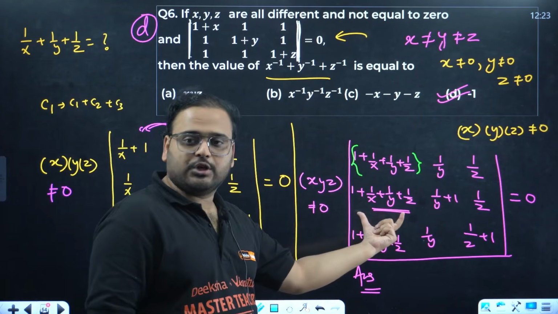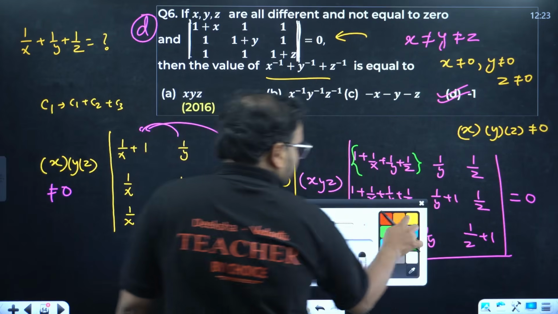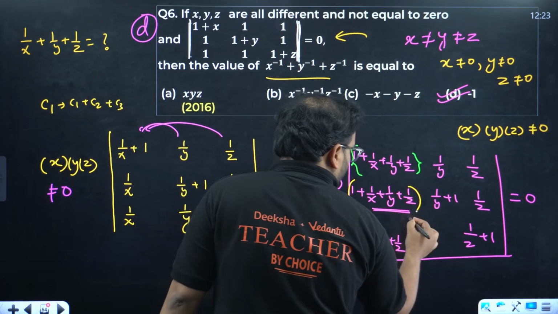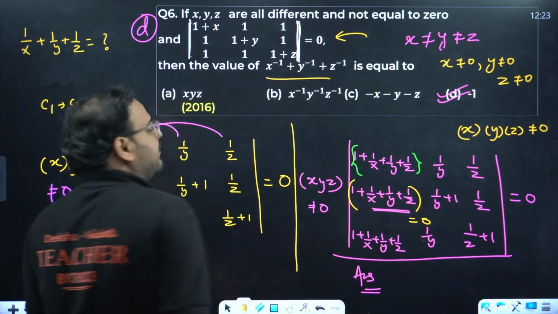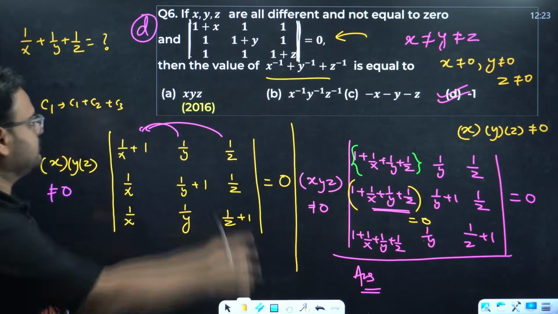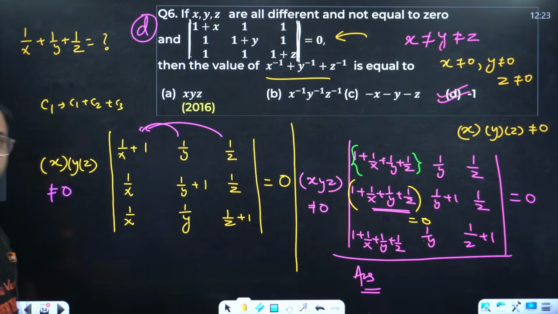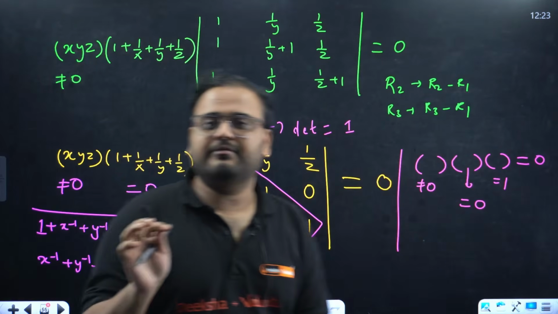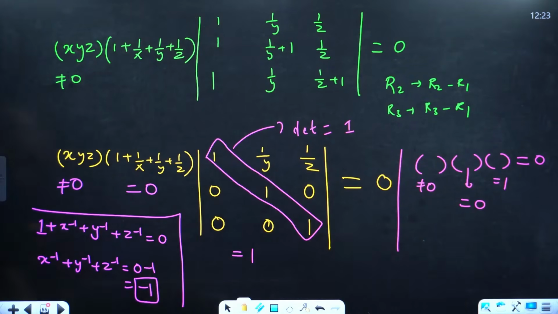If you put this equal to 0, check here. If you put this thing equal to 0 over here only, after taking common, it becomes x inverse plus y inverse plus z inverse is equal to 1 goes there, minus 1. That's my option D. Making sense or not? Any doubt you have, let me know. Please check one more time before I move on.